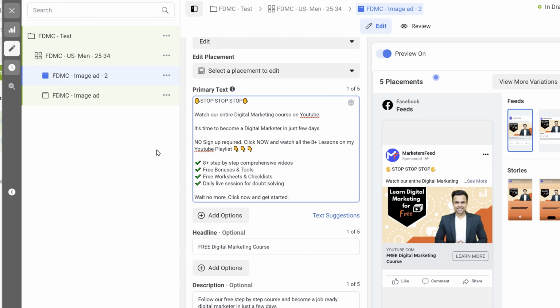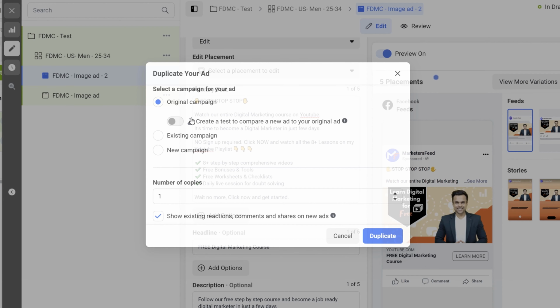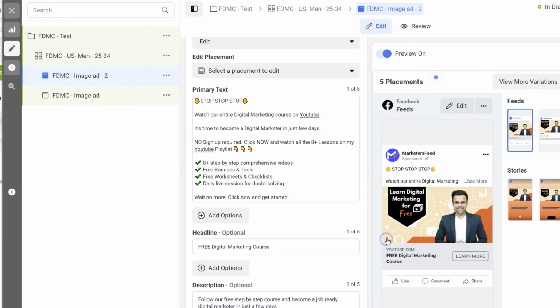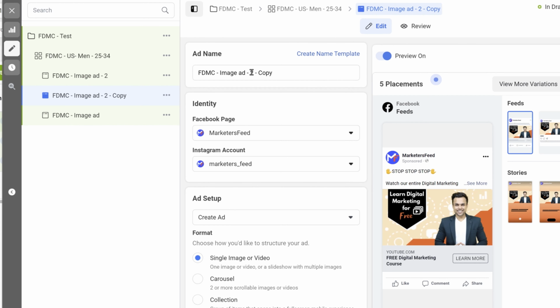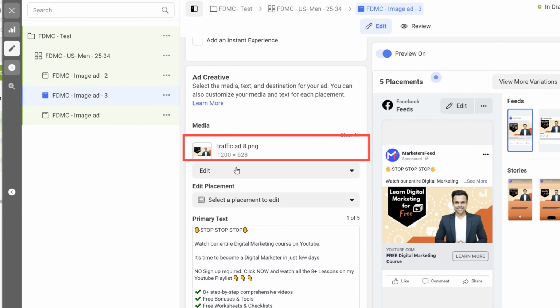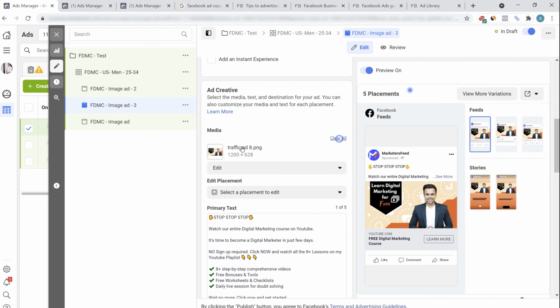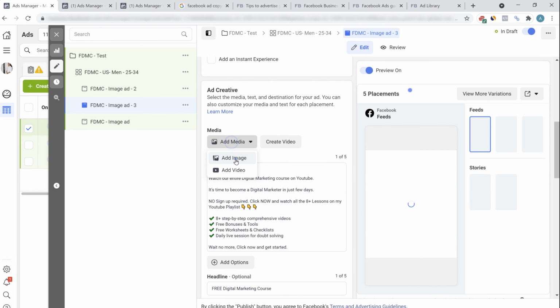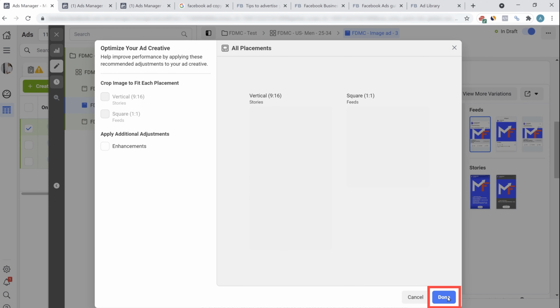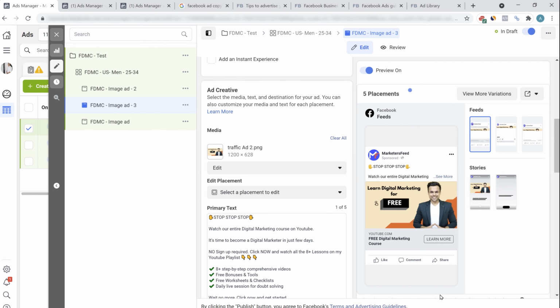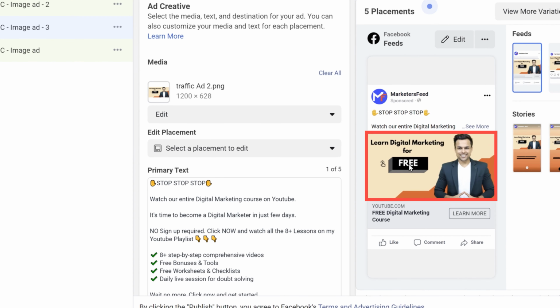Similarly, you should create multiple duplicates. In one of the ad, you can change the creative. Let's duplicate another, and let's add a different image. If we go here, image ad 3, and here we can select a different image. So I'll click on clear all, I'll click on add media, add image. So I'll select this image, I'll click on done. And here you can see I have created another ad with the same message but a different image. Learn digital marketing for free.